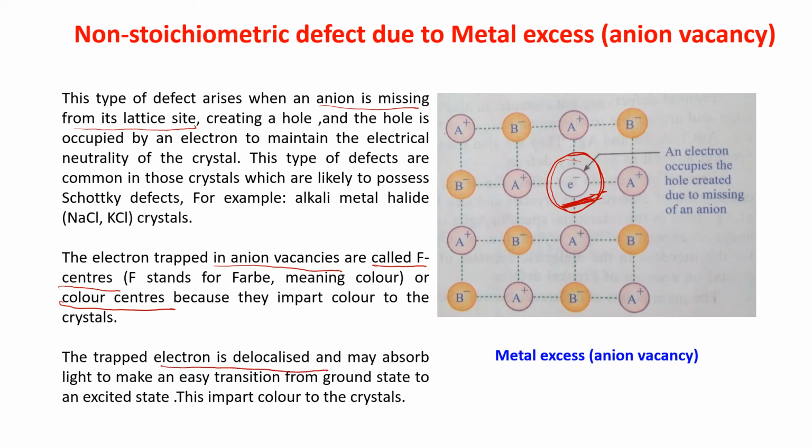That means it can move and may absorb light to make an easy transition from ground state to an excited state. And when it is doing that, it imparts color to the crystal. And this is known as metal excess or anion vacancy. Am I clear to you, children?